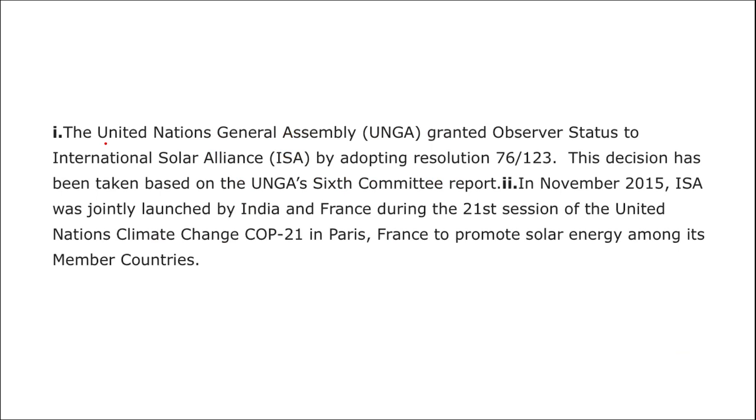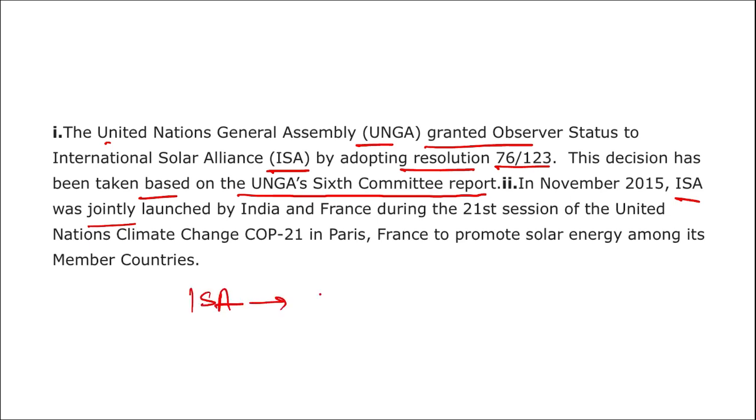Here it is given that UNGA granted observer status to ISA by adopting a resolution, 76 out of 123. The decision has been taken based on the UNGA's 6th Committee report. One more thing you remember, this ISA was launched in the year 2015.